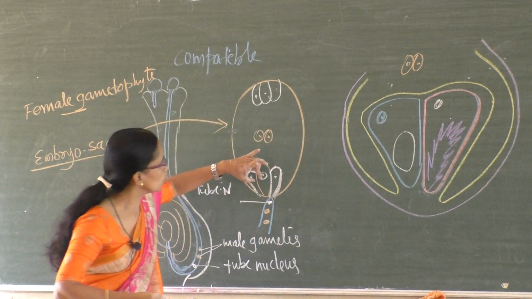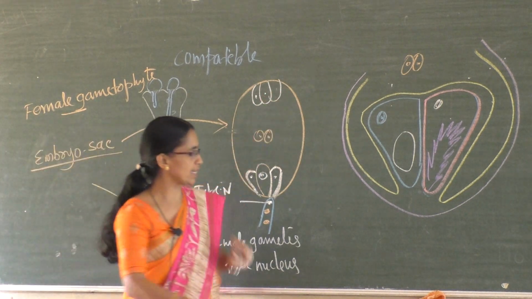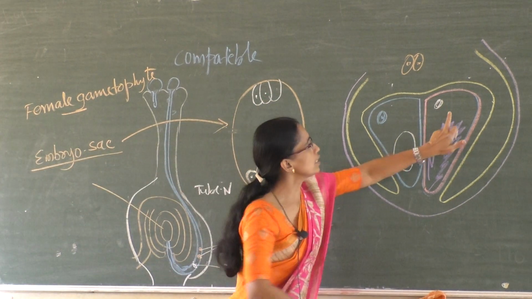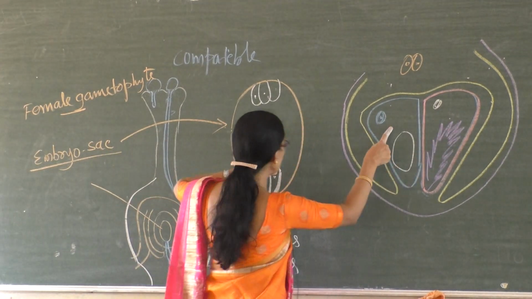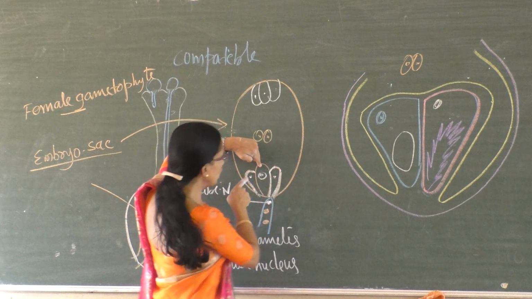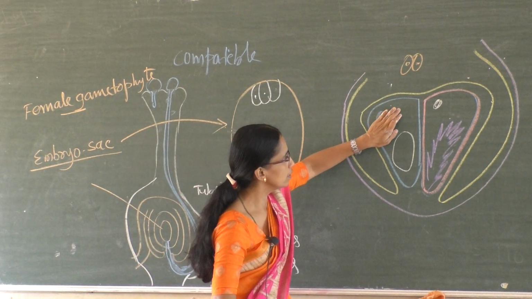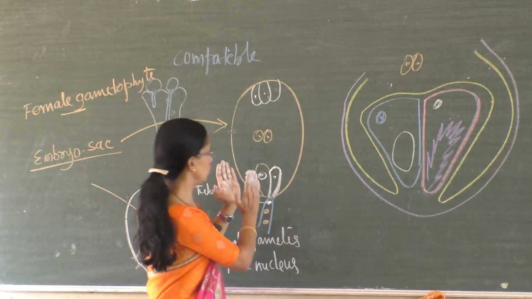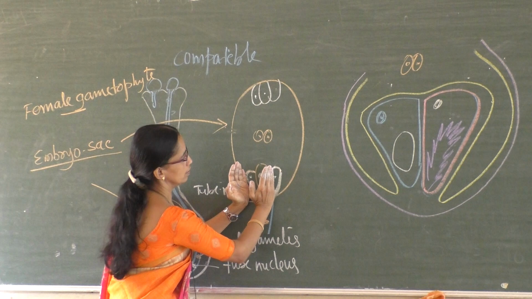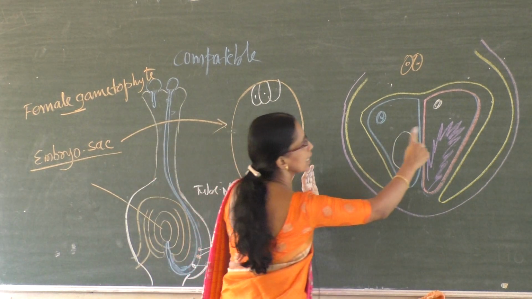Okay, this portion enlarged is this, now this portion is enlarged again. Imagine this is one of the cells, a synergid. This is the egg cell. One more synergid is on the back side. In this view, only this much, the egg cell and synergid.